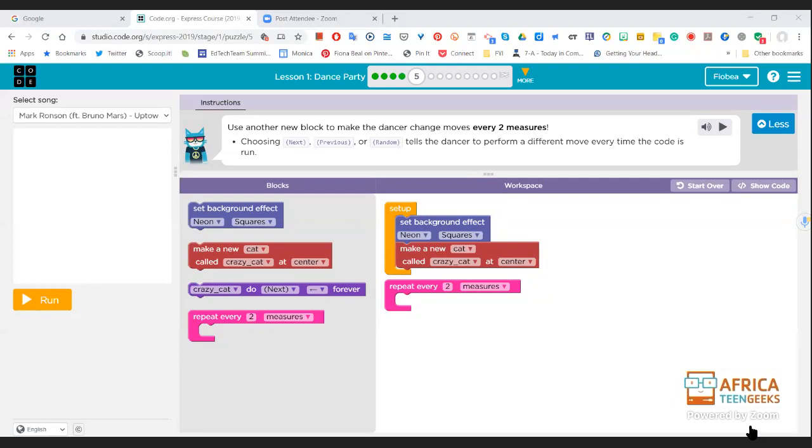All right. So yesterday we did puzzle 1, 2, 3, and 4, and now we are on puzzle 5. So we got our dancers yesterday. Do you remember? And they did some really cool moves. Do you remember the word measures? Measures were the beats in the bar.